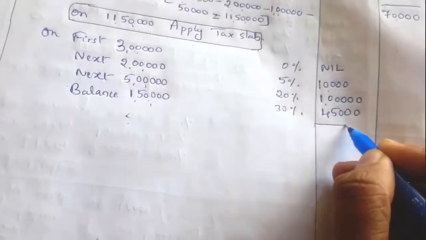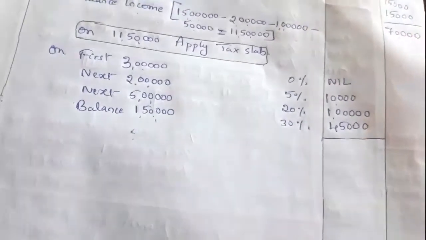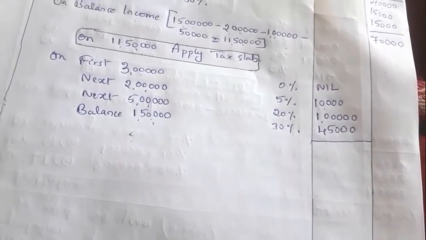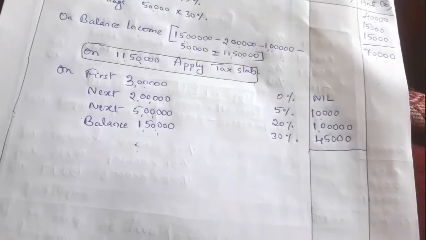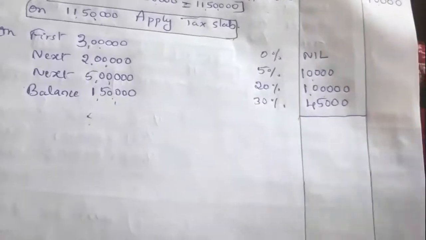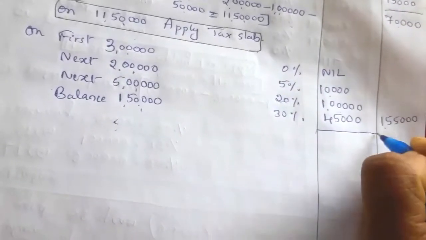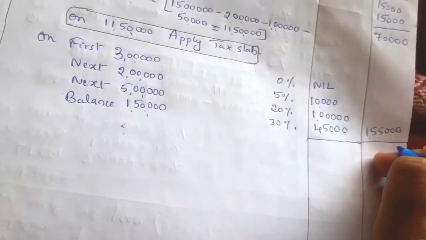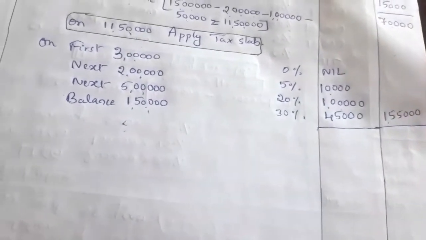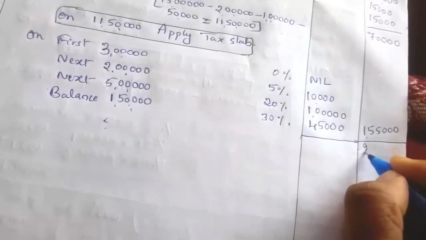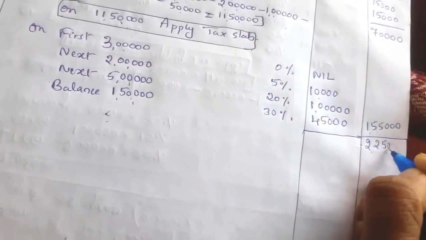Now total this 1 lakh 45, plus 10, so that is 1,55,000. And add 1,55,000 plus 70,000, that is 2,25,000 is the tax.